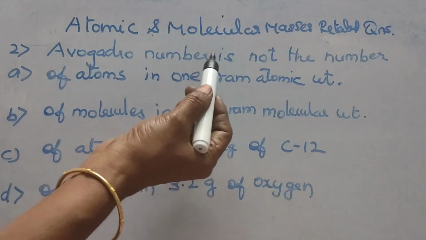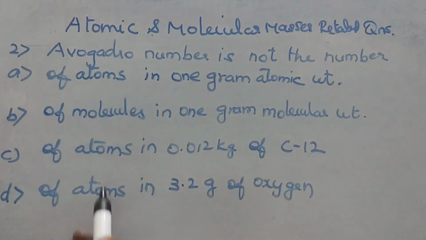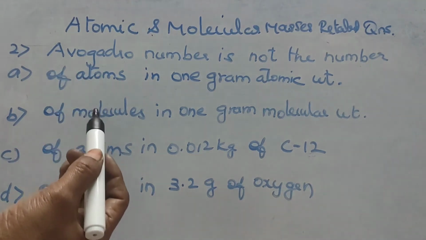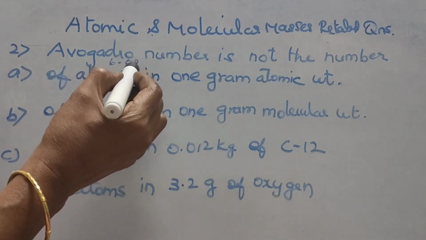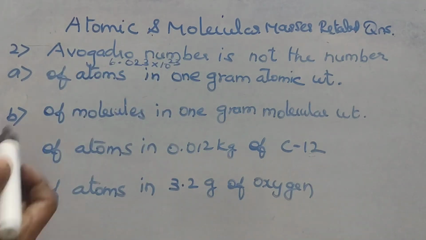Here Avogadro number is not the number. Among this, which is not having Avogadro number of particles? Avogadro number means 6.023 into 10 power 23.